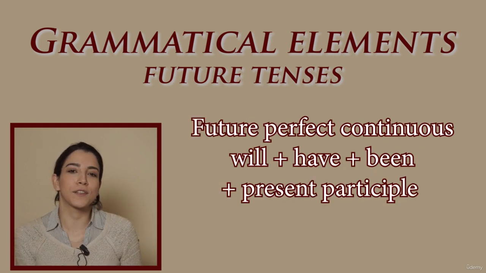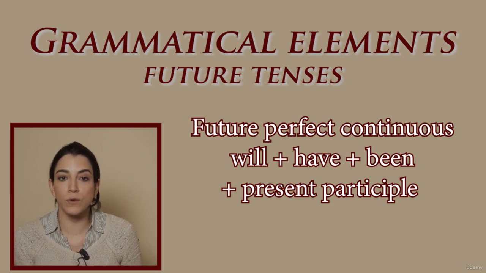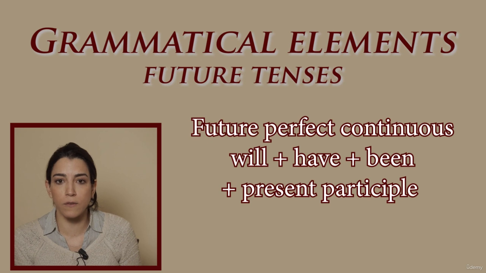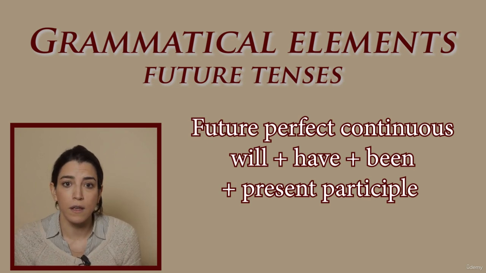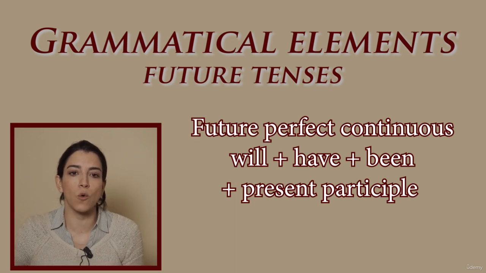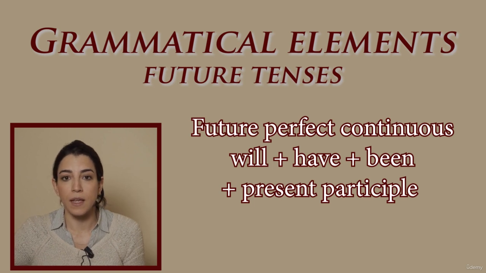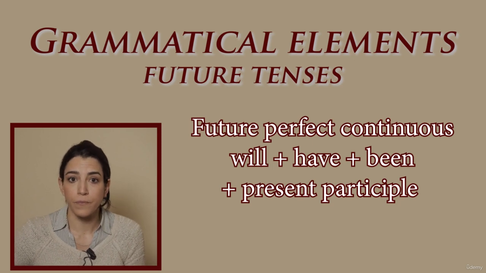The future perfect continuous. Like the future perfect, we use the future perfect continuous tense, also known as the future perfect progressive tense, to indicate how long something has been happening once a future moment in time is reached. It can also be used to indicate the cause of a possible future result.